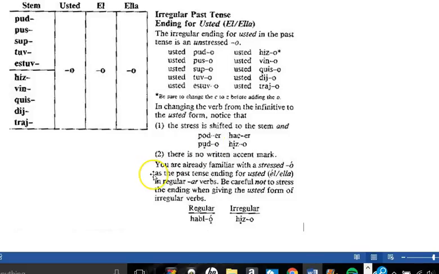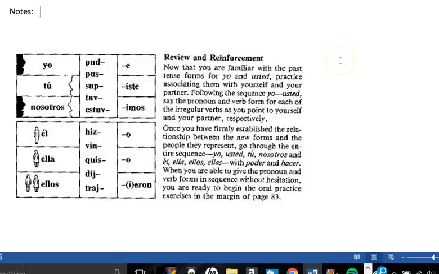So you are already familiar with the stressed O as the past tense ending for the usted, él, and ella in the regular AR verbs. Be careful not to stress the endings when giving the usted form of irregular verbs. Habló, hizo.